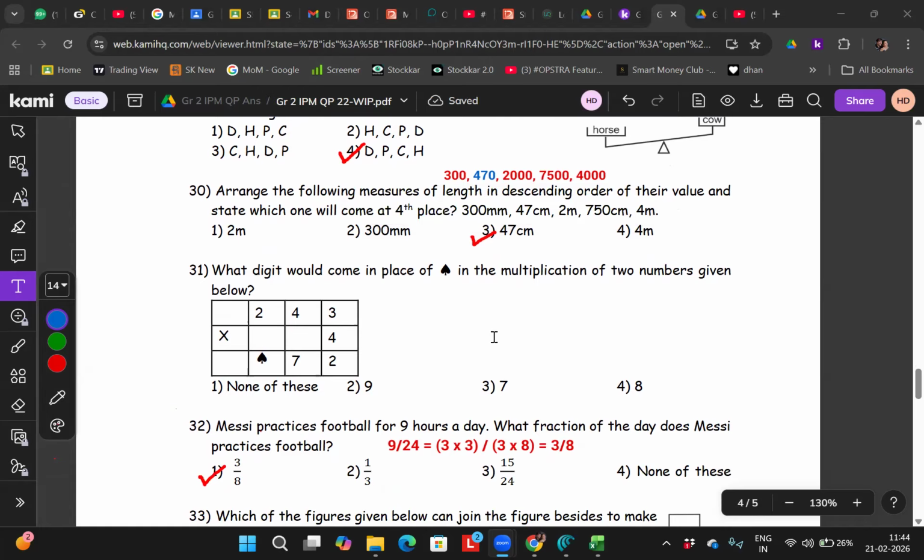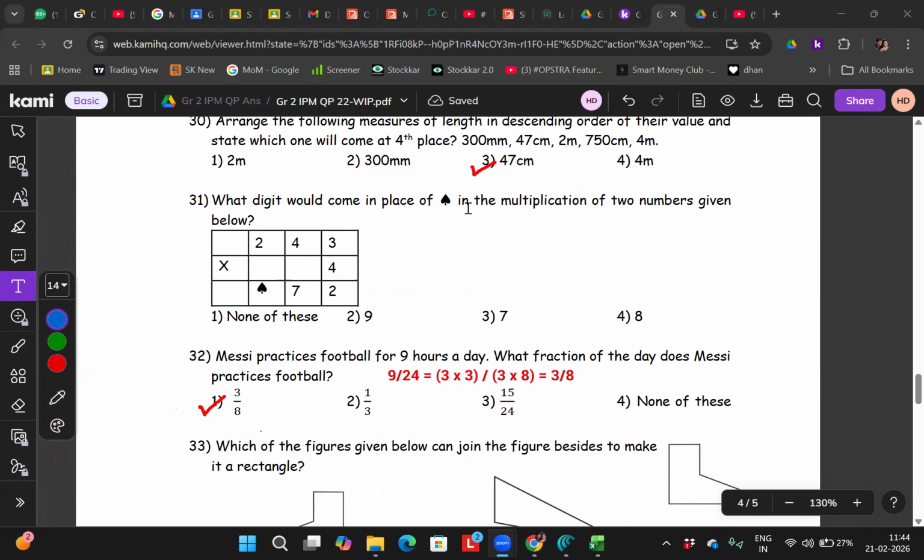So what you need to do is first convert into like unit, then you do whatever, ascending, descending, whatever you want to compare, addition, subtraction, whatever they ask you, you can do it, right? And always convert into same unit. What unit will you convert to? You always go to the lower unit, right? Because then you multiply, you can easily convert, right?